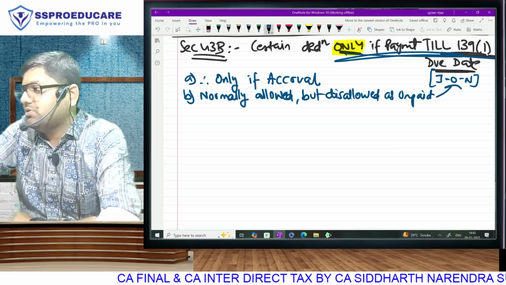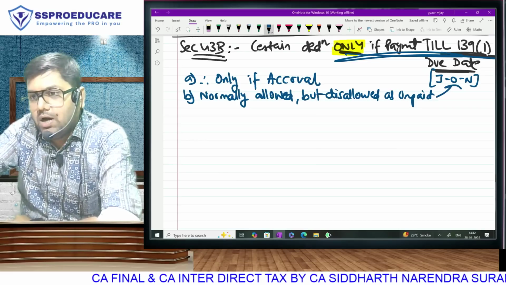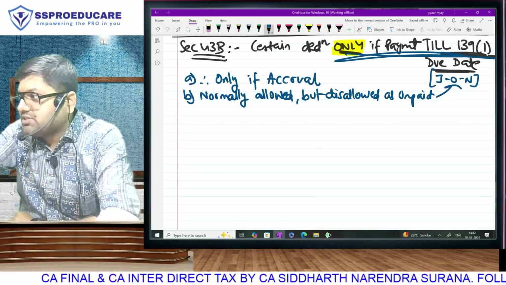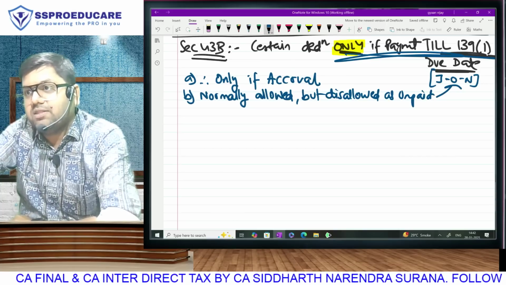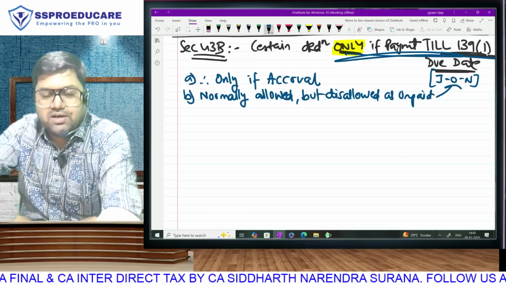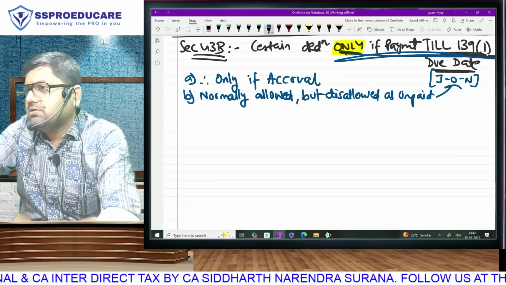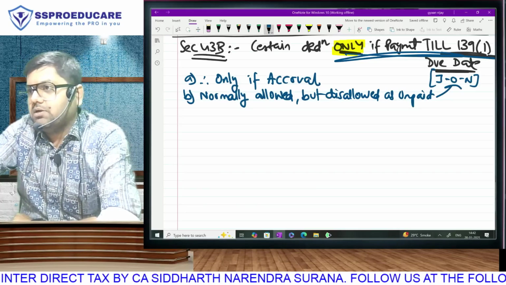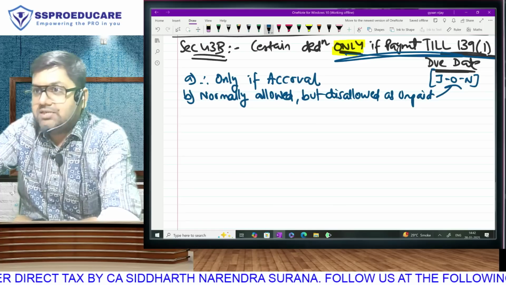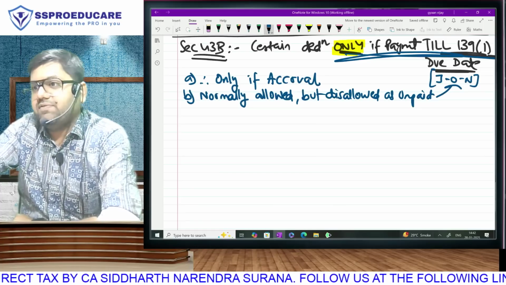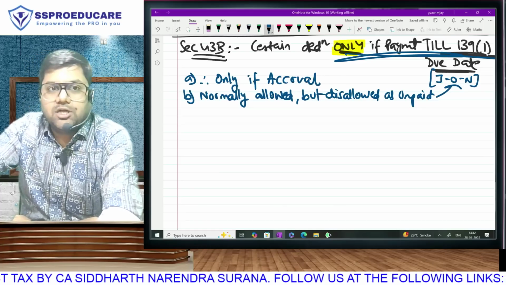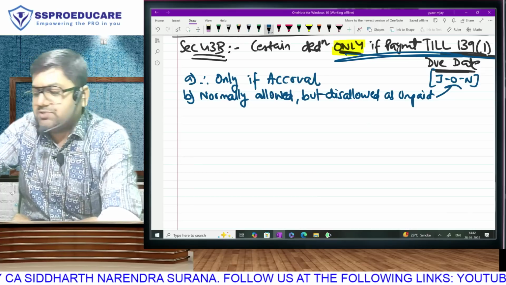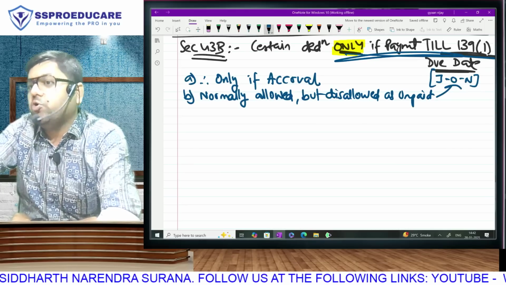So this section applies only to those who follow accrual. And second, these are normally allowed expenses, which, because of being unpaid, become disallowed. So very quickly, do we show credit sales and pay tax without receiving money? So we can take deduction without paying money. But not these expenses. These expenses have to be paid. Till which date they have to be paid? Till the due date of return. So on balance sheet date they are outstanding. Is that okay? In any case, the conclusion is paid or unpaid, I will check on the due date.